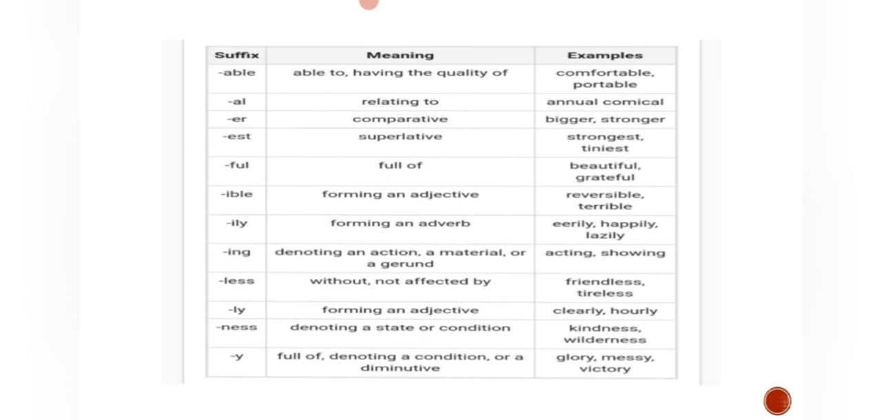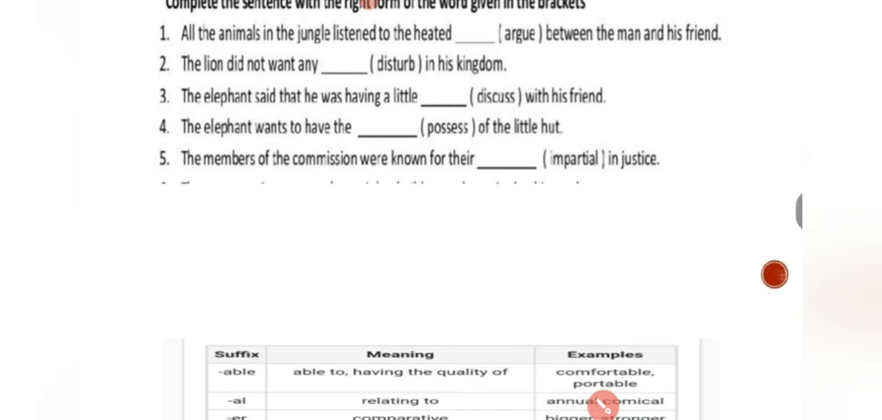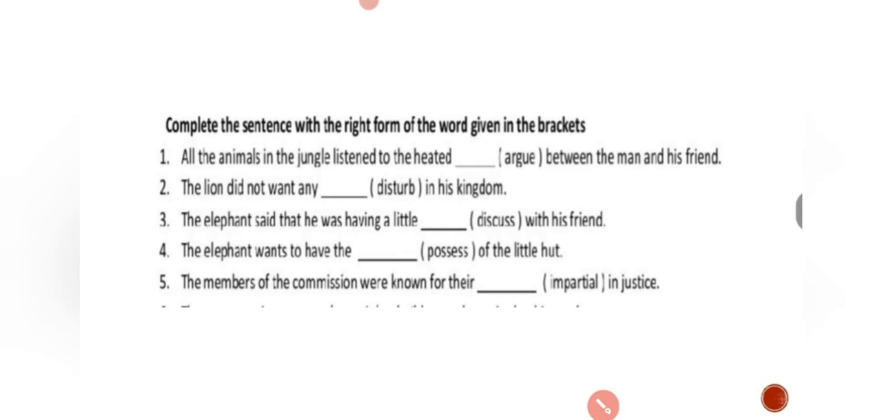So this is what? Suffixes. Now let me go to the next slide. Give me a second. Now, how are we going to answer? Give me a second, guys.